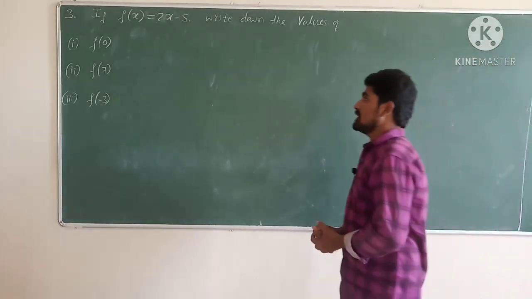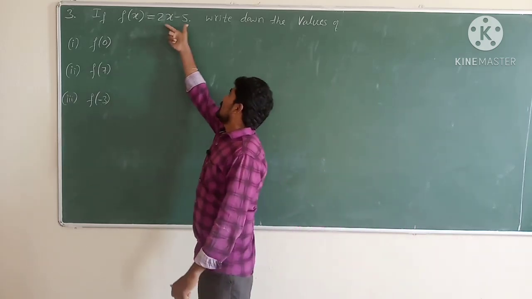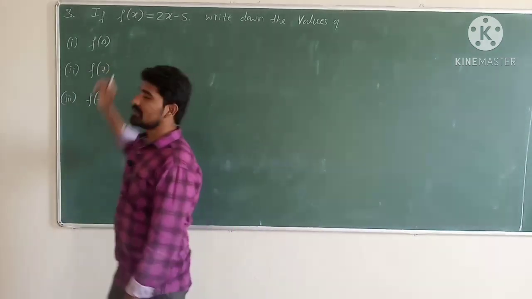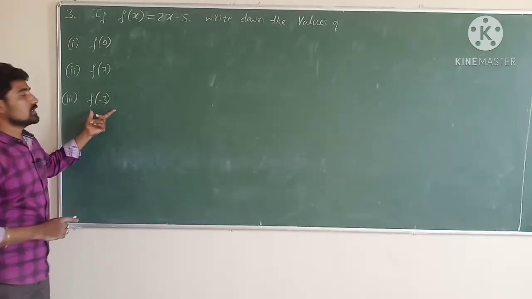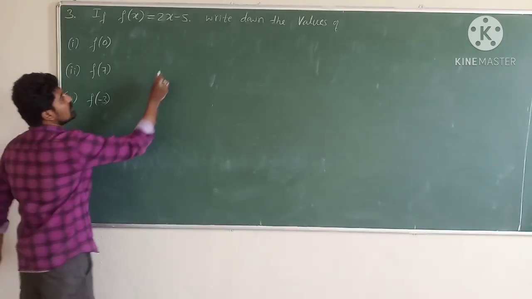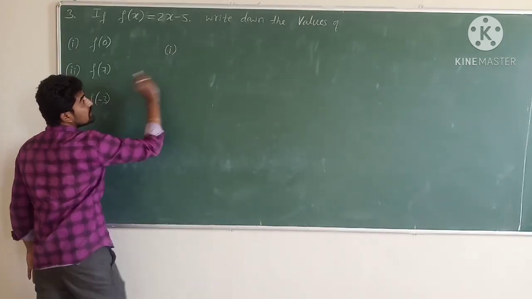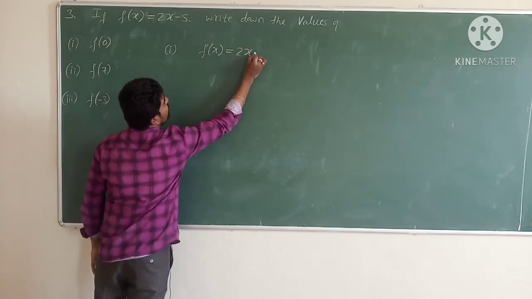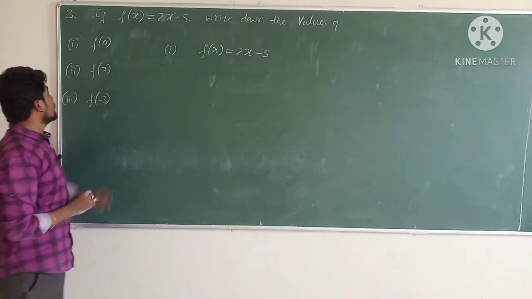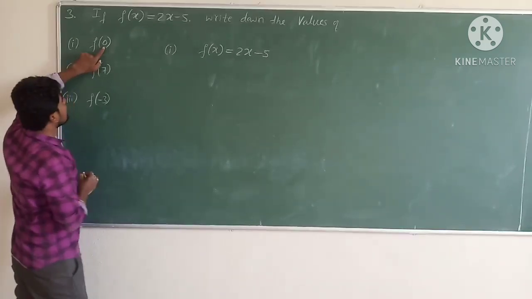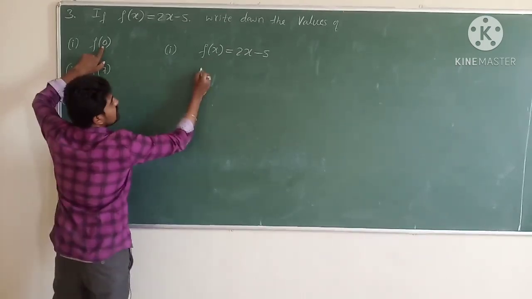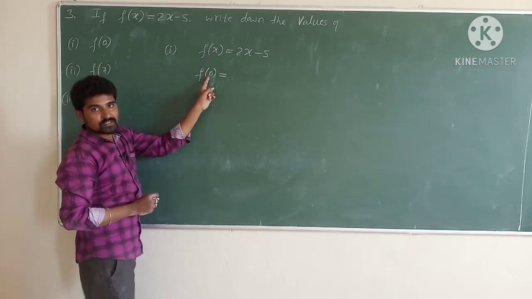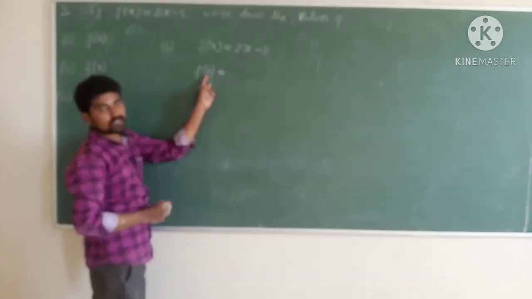So now the third question is, if f(x) is equal to 2x minus 5, write down the values of, first question is f(0), second question is f(7), third one is f of minus 1. So first question, he has given that the value of f(x) is equal to 2x minus 5. So we need to find out the value of f(0). Means when x is equal to 0, in place of x we should substitute 0.